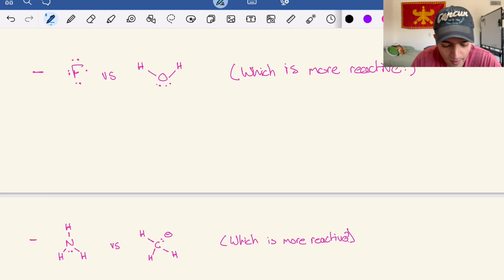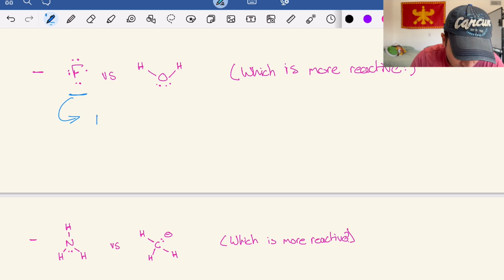This one is probably going to be one of the easier questions because in general, whenever I've come across questions involving fluorine on exams and on homework assignments, it's always going to be the most electronegative, it's going to be the most reactive, all that good stuff, except for maybe really, really specific cases, but I'm not going to dive into that because that's too nitty gritty for me. I don't want to niche down that much. So the fluorine is more reactive. It is also more electronegative.